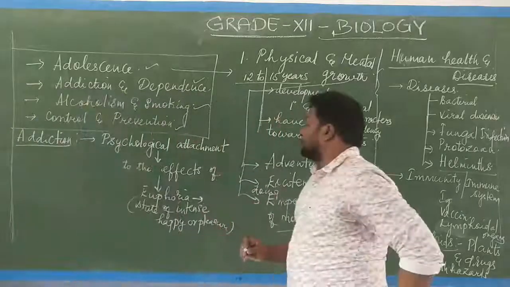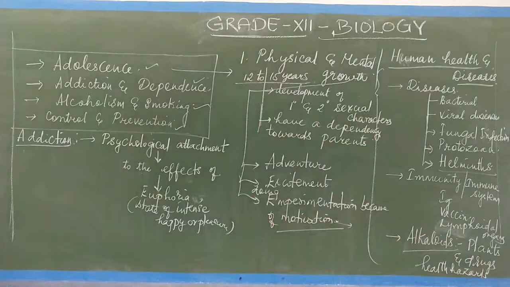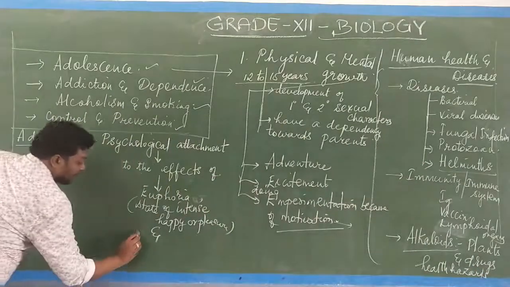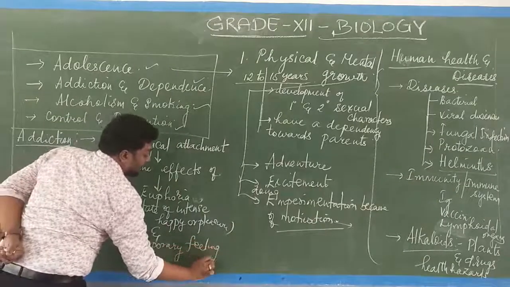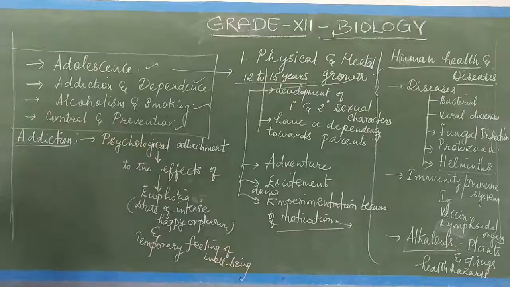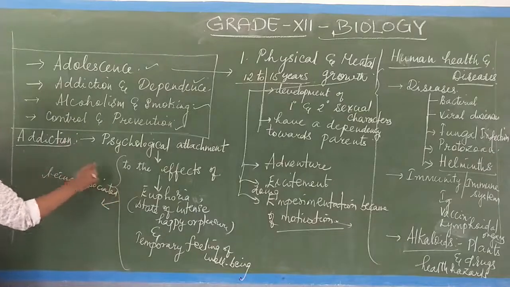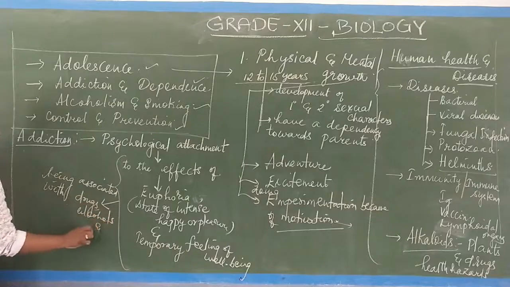So, the effects of euphoria and similarly the state of temporary feeling of well-being which is associated with drugs, alcohol and smoking.